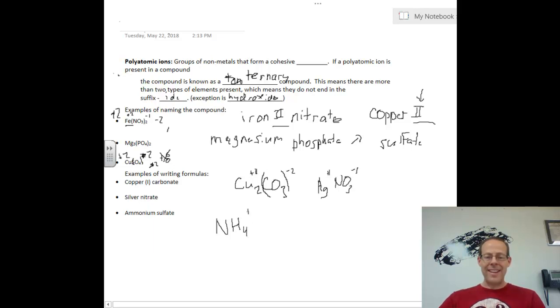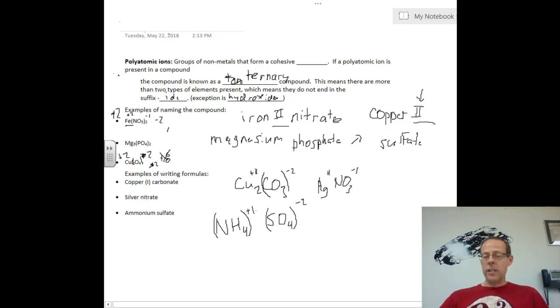All of our others have negative charges. So phosphate, nitrate, carbonate, chlorate, all are negative, except for ammonium. So I have ammonium with sulfate. So this is still a ternary compound, even though there's 4 elements instead of 3. Okay, and ammonium is a +1 charge, sulfate's a -2 charge. So again, you might put parentheses around these. You don't have to. We only need parentheses if we have more than one of them.